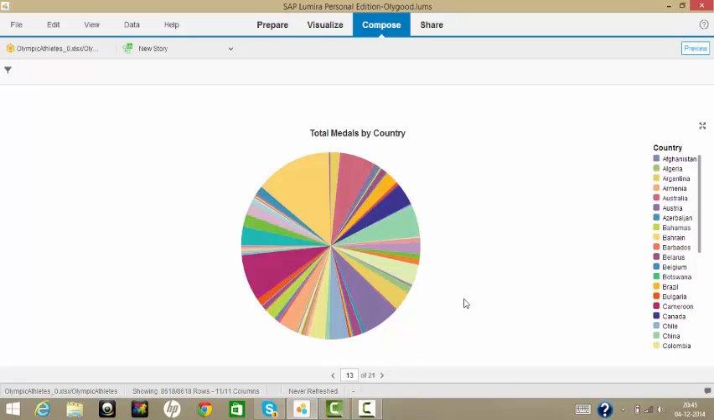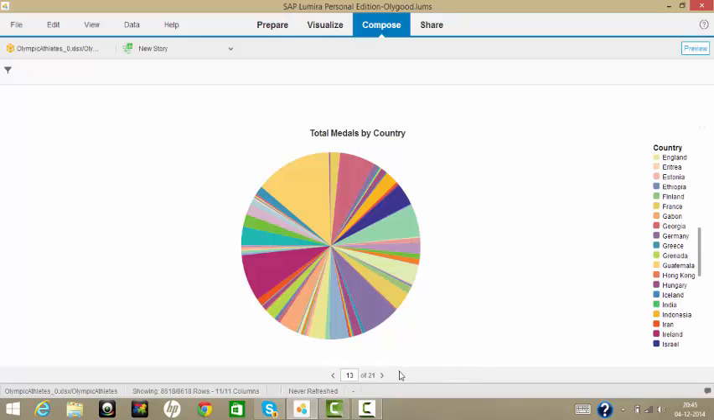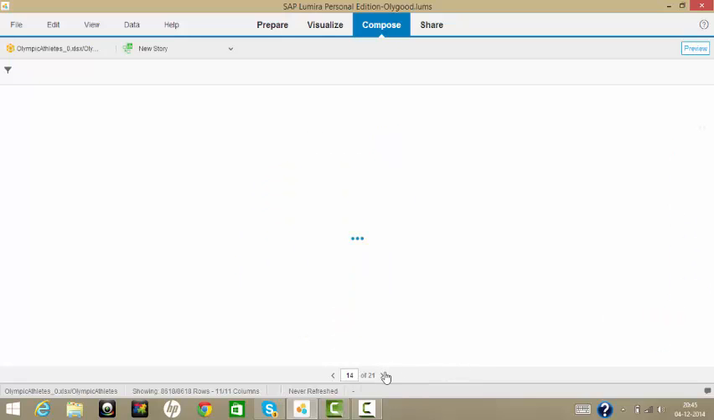This is a simple pie chart which just shows the total medals by country. So this is United States with about 1312 total medals, and these are all the different colors allotted for each of the countries. It's a simple pie chart.